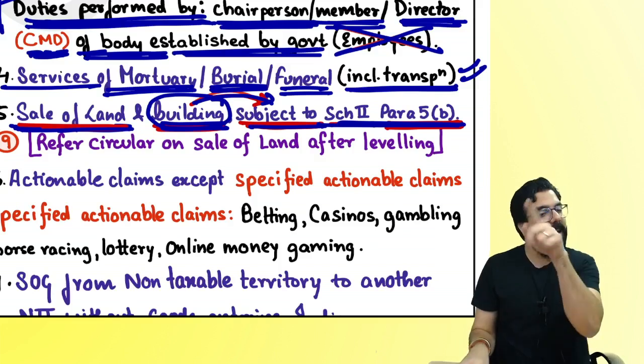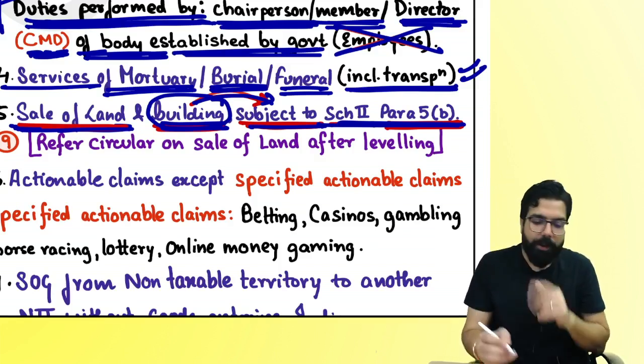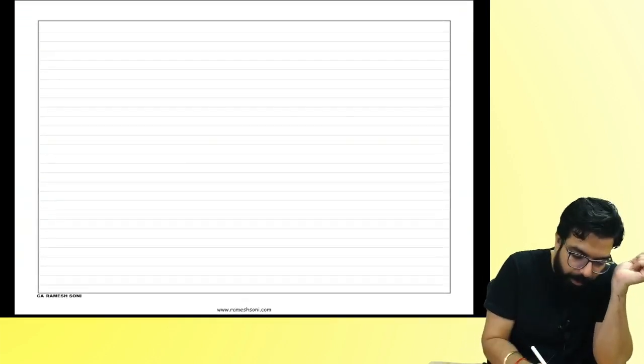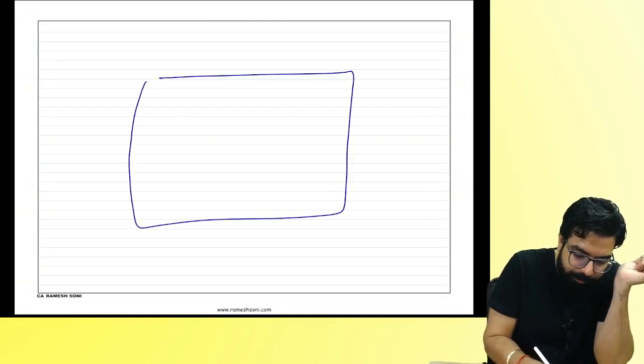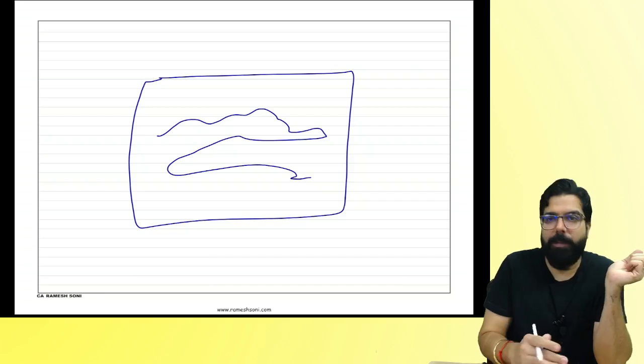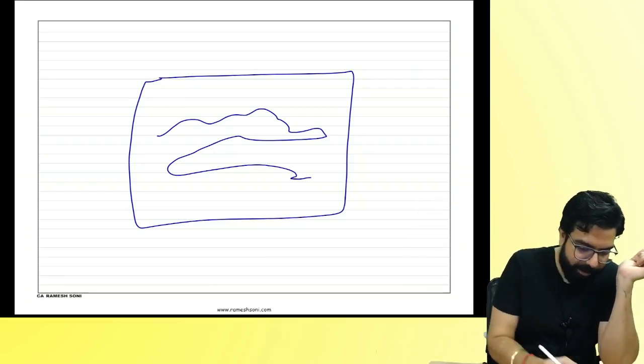Tell me one thing. When I sell land, agricultural land, rural land, will GST come or no GST? No GST. Nowadays, one trend is there wherein builders take one land. Land will be like this. Mountain will be there. Small sand will be there. It will be up and down type land. They will call one person. Who is this? You tell me.